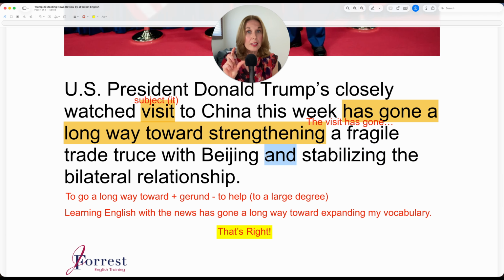Because, and it's the same grammar as before. So has gone a long way toward strengthening, has gone a long way toward stabilizing the bilateral relationship. So bi means two. We have US, China. So relationship between the two. Stabilize, if something is stabilized, it means it's stable. So non-stable, well, we can think of this as stable. So stabilizing the bilateral relationship.